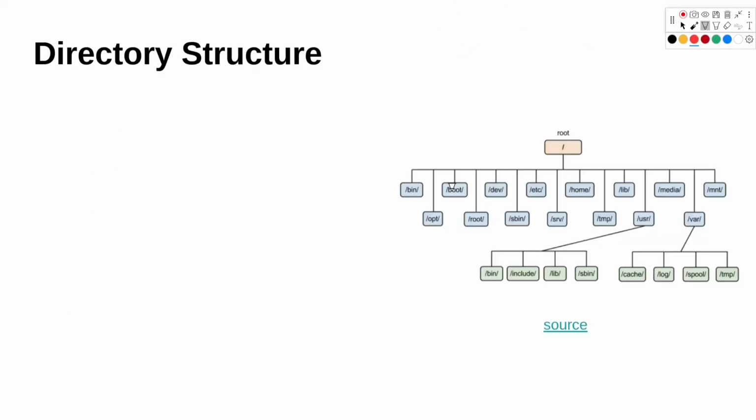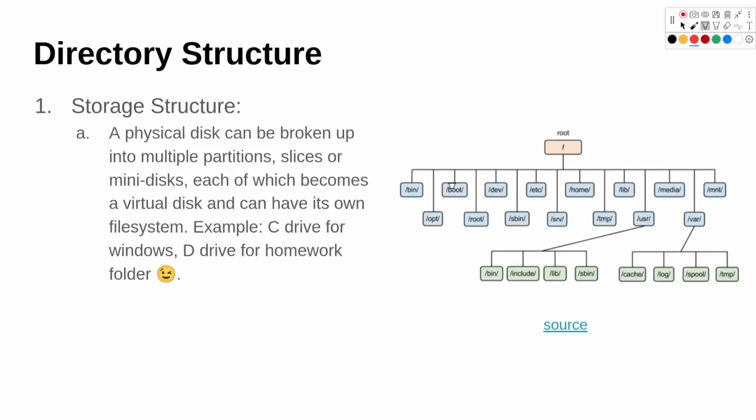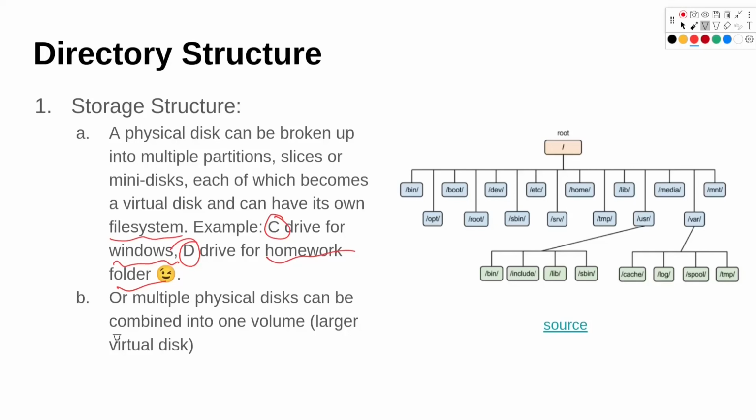Let's look at a directory structure. First one is a storage structure. So a physical disk can be broken up into multiple partitions, slices, or mini disks, each of which can become a virtual disk and can have its own file system. Like we have C drive for Windows and D drive for your homework folder. We all know that. Or multiple physical disks can be combined into one large volume. So we can have multiple disks and that can act as a single disk.